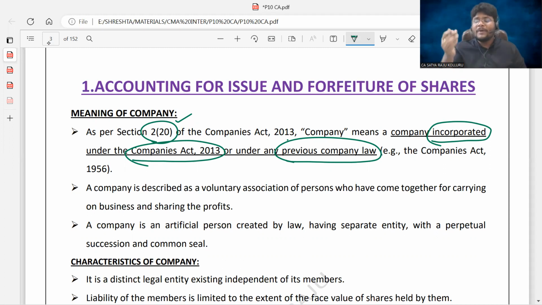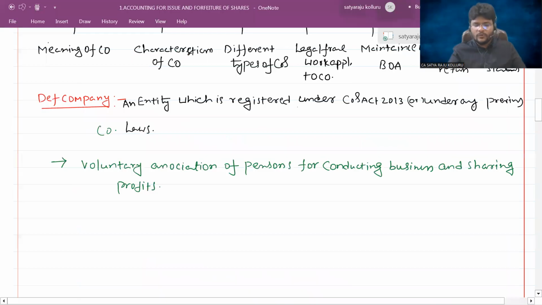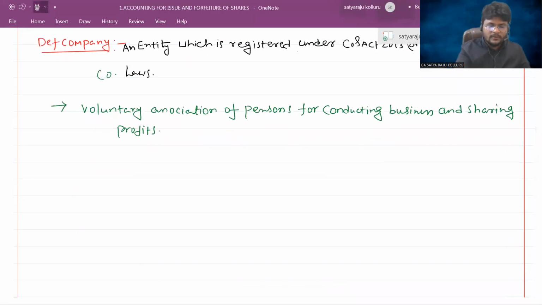Like that, how does the company come to exist, sir? A company comes to exist through incorporation. Sir, why are you emphasizing incorporation in such a deep manner? The reason is a company will not come into existence on its own. I will tell you the background story, how it occurs, before dealing with the definition and all other things. So, I'm talking about incorporation.